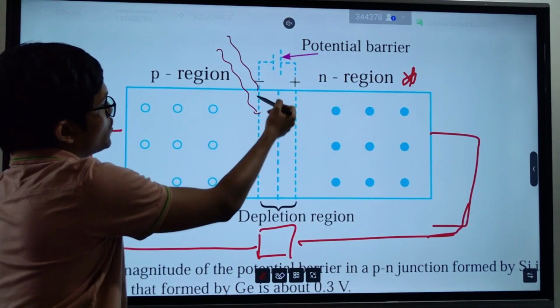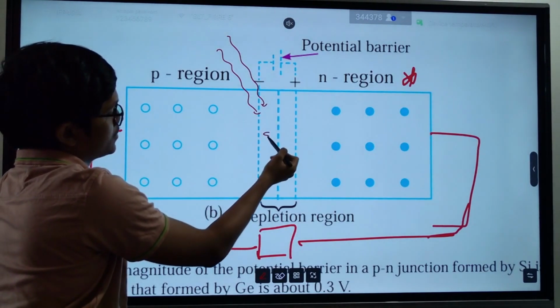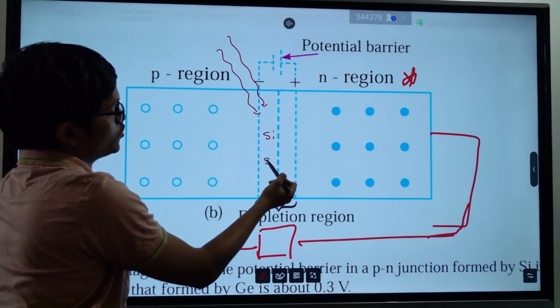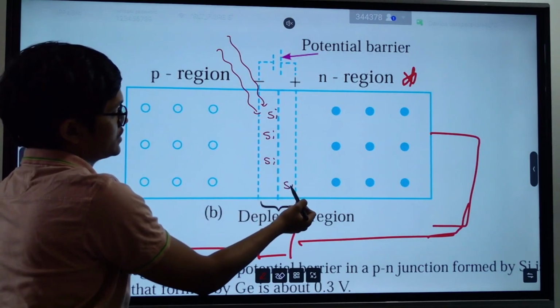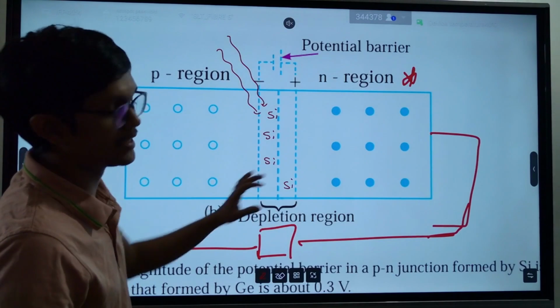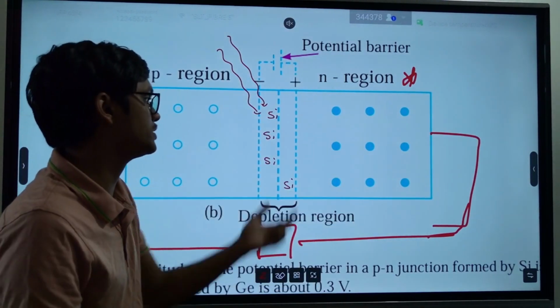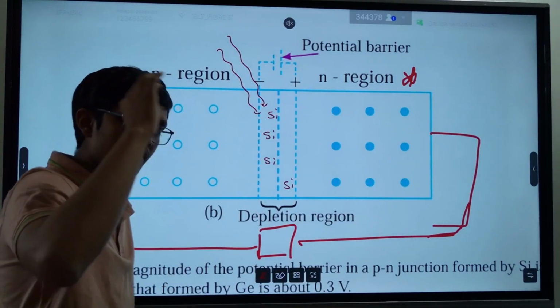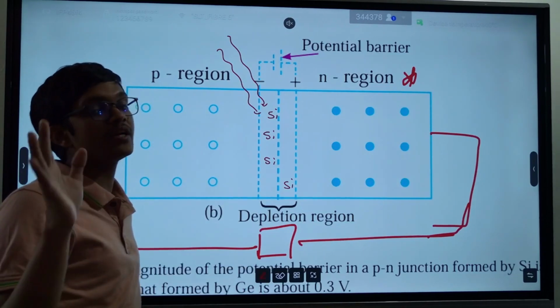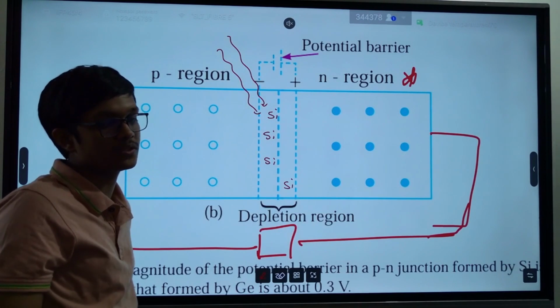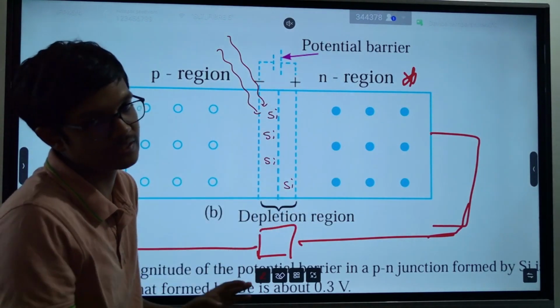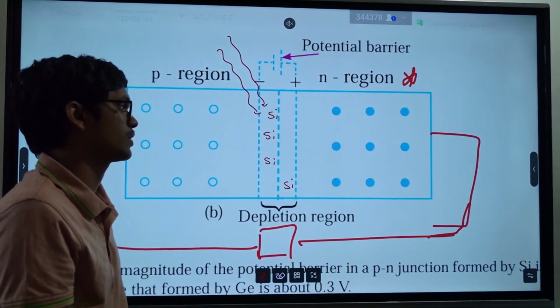you know that you have silicon here, right? Although you don't have holes and electrons, you have silicon atoms here. That means this is a silicon lattice. You have silicon everywhere. The only issue is that in this depletion region, you don't have free electrons or free holes, but you have pure silicon everywhere.